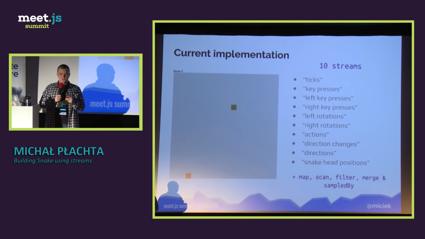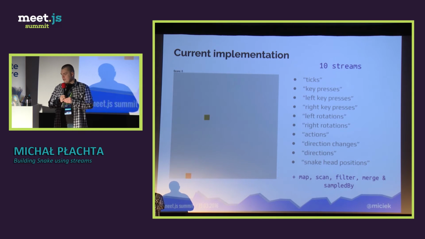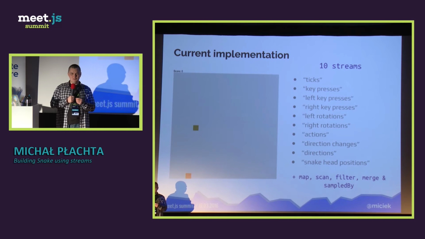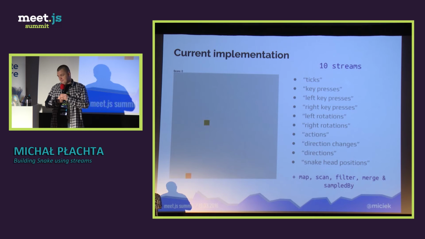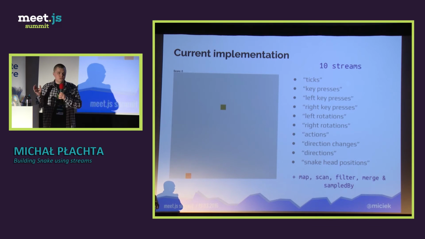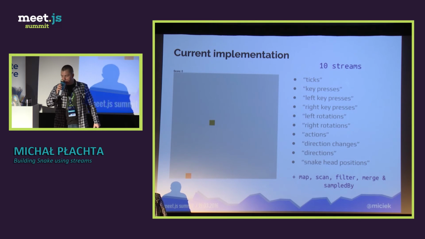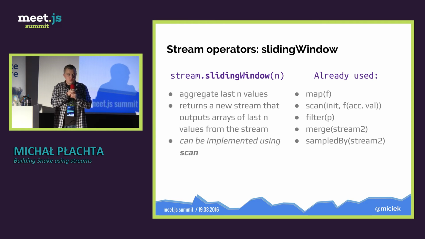So still, the snake is only 1 pixel big, but we just needed 10 streams in order to achieve that. It still cannot eat any fruit, but we'll get to that in a minute. And we've used 5 operators so far. So is that all clear for you guys? Okay, so let's make the snake bigger.